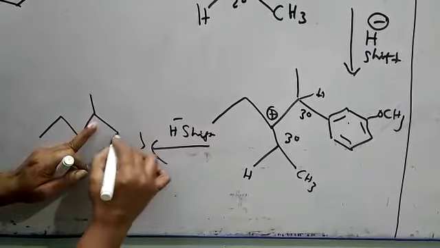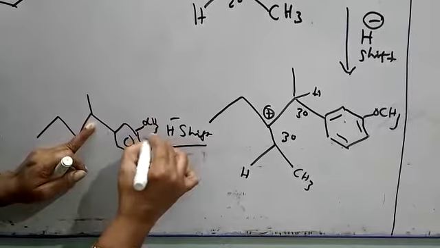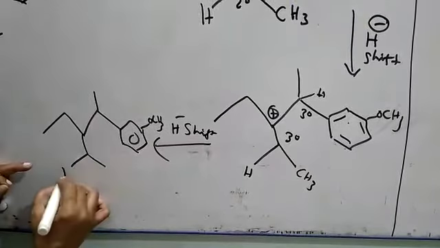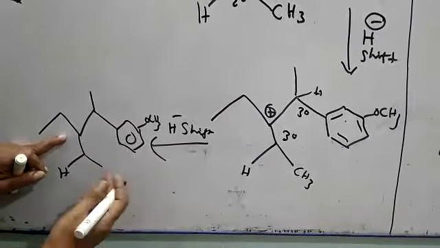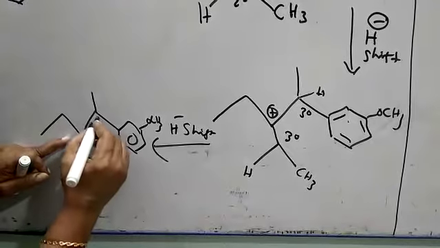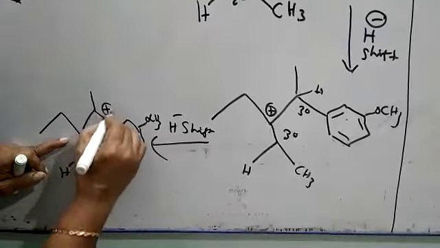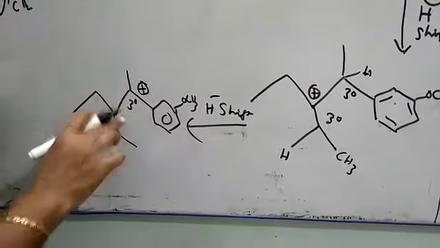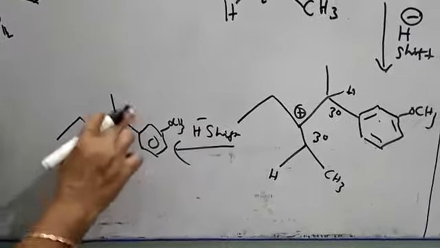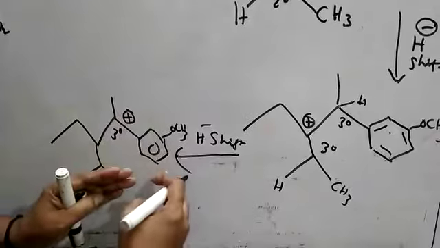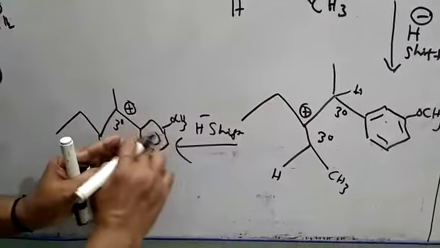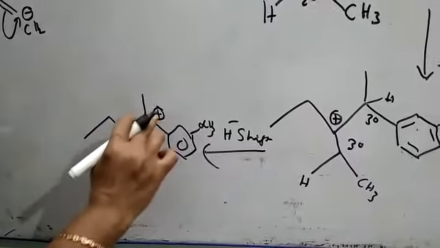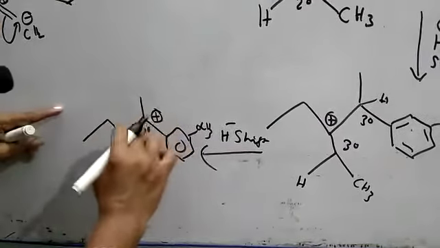This is the ring, OCH3. So here this is okay. Here hydrogen. Okay, CH3 you need not put, leave it. So now here there is a formation of positive charge. Now this is also tertiary, but what is the specialty is here it is stabilized. This is more stable than this because of resonance.